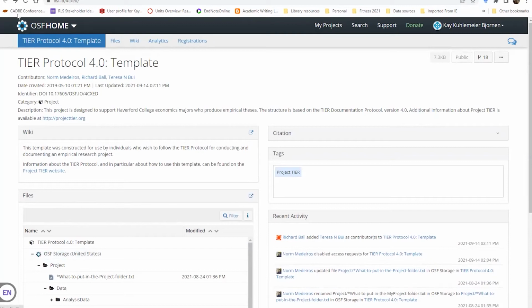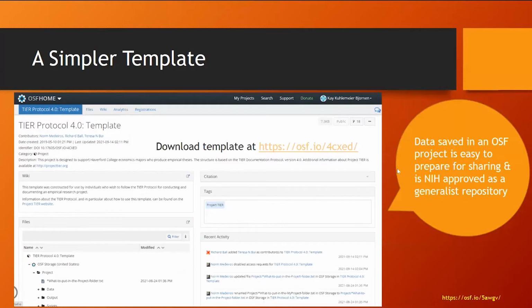Okay. Now, one of the benefits to this is that if you are creating a project in OSF and using it for a data management plan, again, it's acceptable to NIH. It also makes it so that you can plan ahead for creating those different levels of folders.